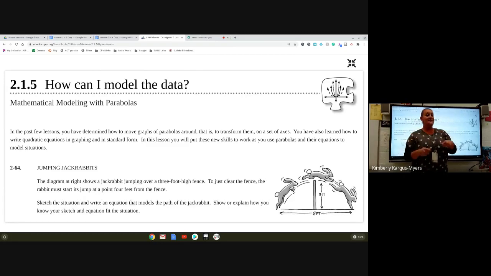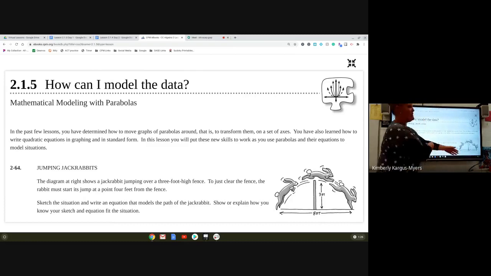For 7th hour, it's going to be available at 1:30 and will only be available until 2:30. So make sure you log in and get that done during our live session. You don't have to sign up for our Google Meet tomorrow because that is going to be your live session. Again, I think it's going to work the way I want it to. It'll give me a little progress check to see how you're doing with all of this stuff. That's kind of the purpose of it.